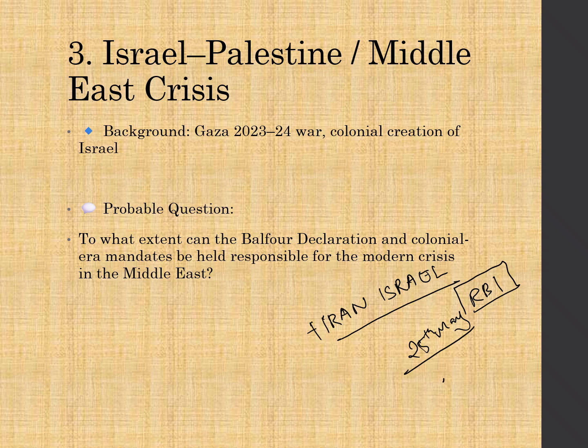Don't think that way. This has to be covered in a clear manner. Now, Israel-Palestine or the Middle East crisis: the background is the Gaza 2023-2024 war, then the colonial creation of Israel. So in this, what can be the probable question? To what extent can the Balfour Declaration and the colonial era mandates be held responsible for the modern crisis in the Middle East?